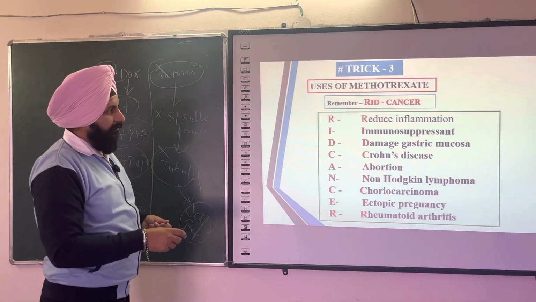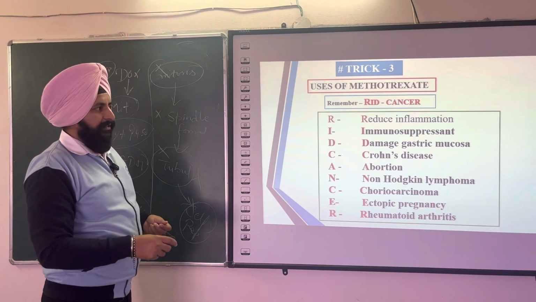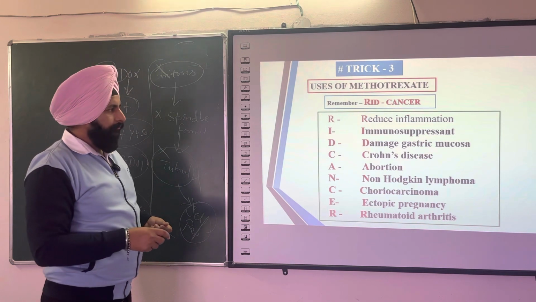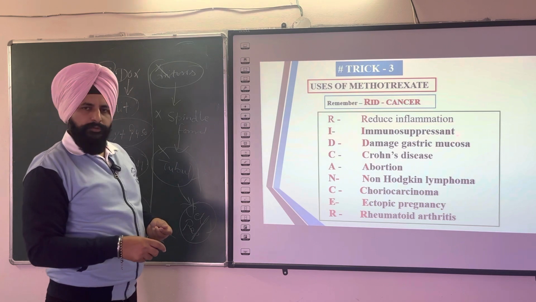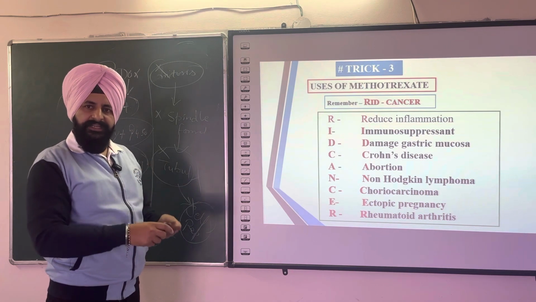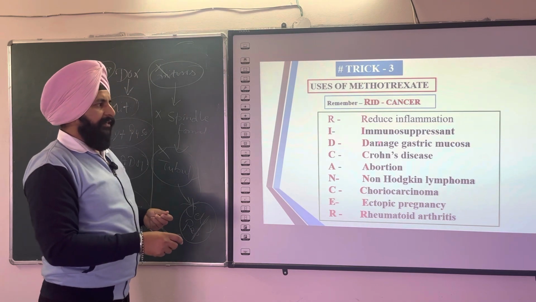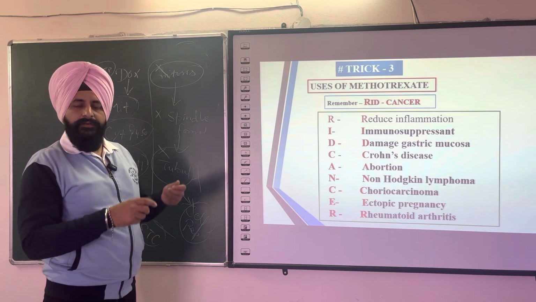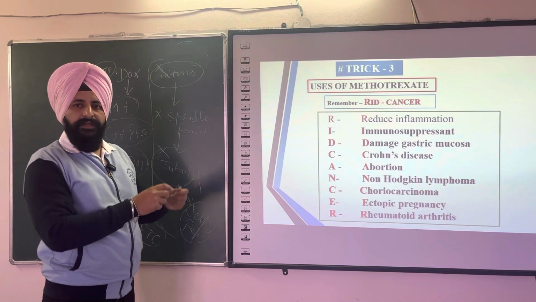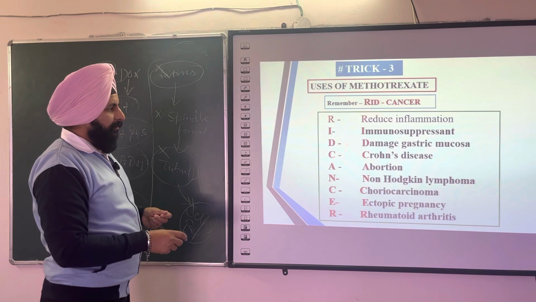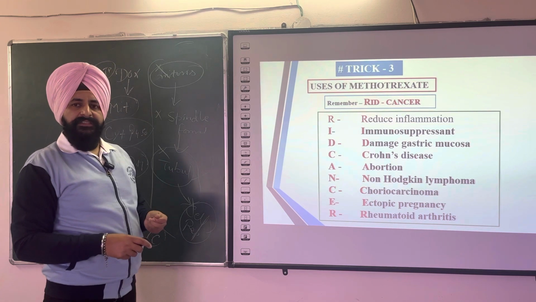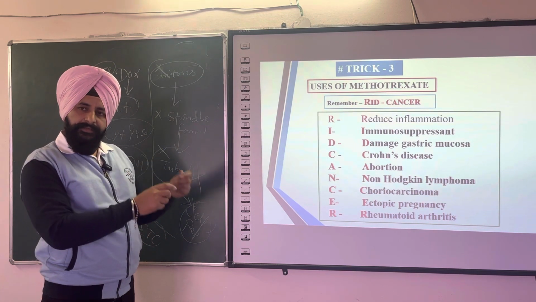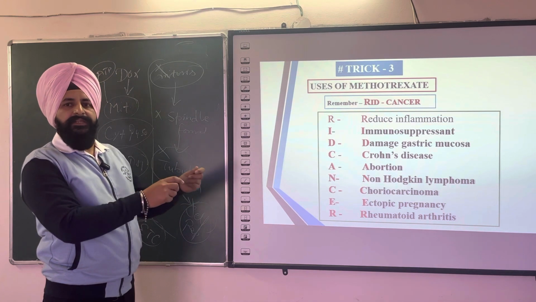This is a trick. RID: R indicates reduce inflammation. I indicates immunosuppressant, reduce T cell activation. D indicates damage to gastric mucosa. It causes damage to the mucosa and sometimes ulcer in the patient. Crohn's disease. This is a type of disease where infection of the GIT tract sometimes causes death.